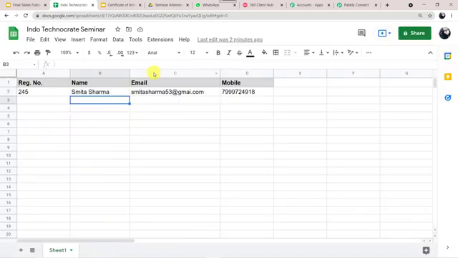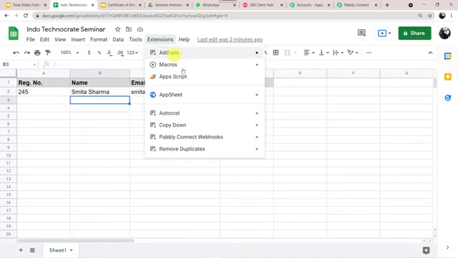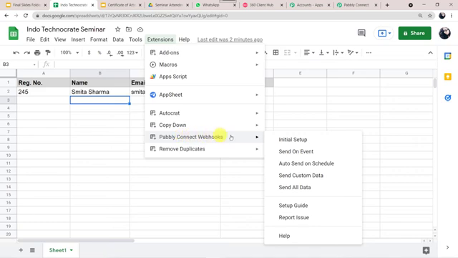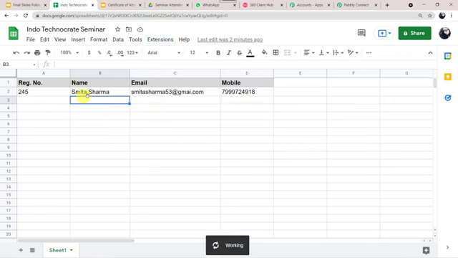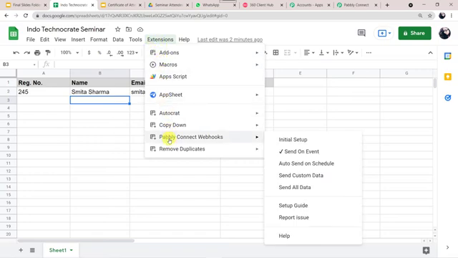Okay. Now again we'll have to go to extensions, Pabbly Connect webhooks, and this time come to send on event option. Why we are selecting this send on event option? Just because next time whenever the details are filled into this sheet, automatically the Pabbly Connect will capture the data. We don't have to link the data again and again. Okay. Now let us make sure that there is a tick mark on this send on event option. Okay. You can see a tick mark. This should be there. Now let's move back to Pabbly Connect.